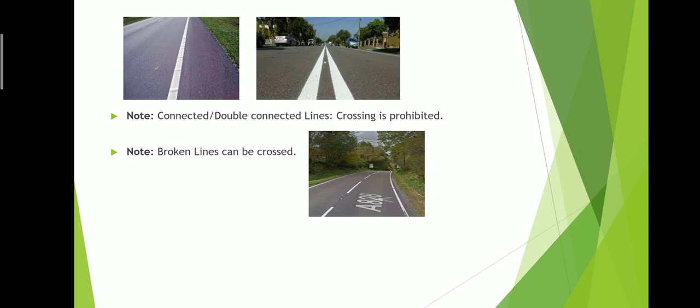Another important question: continuous line. Continuous lines mean you cannot cross and you cannot change lanes. Broken lines are the only lines which you can cross, and you can change lanes.